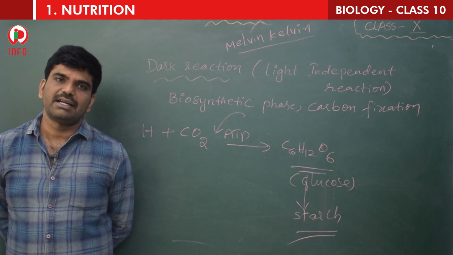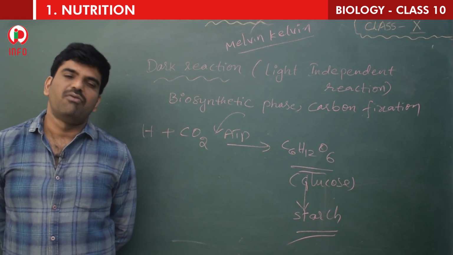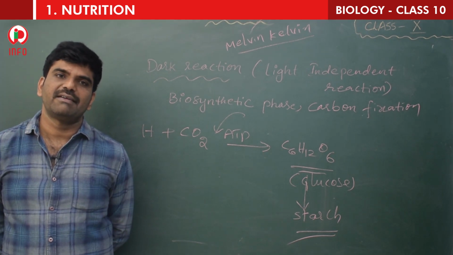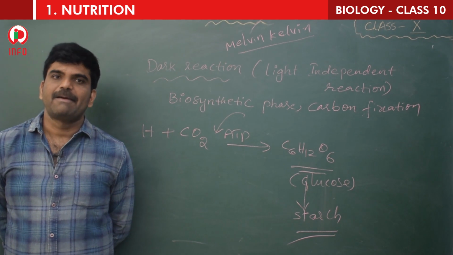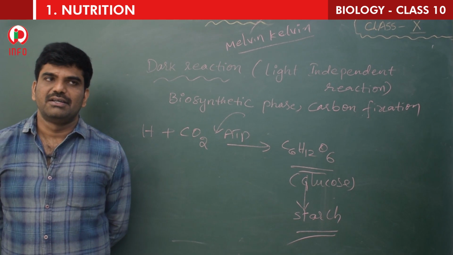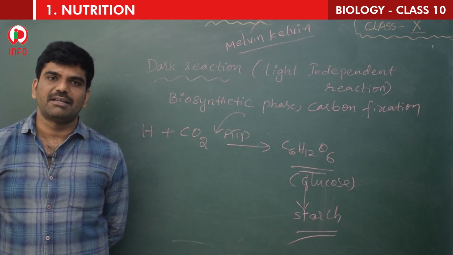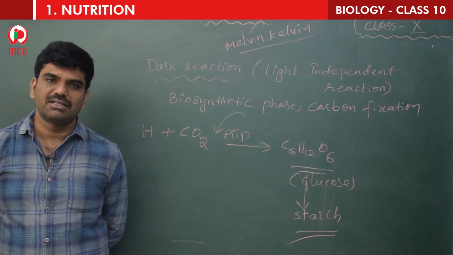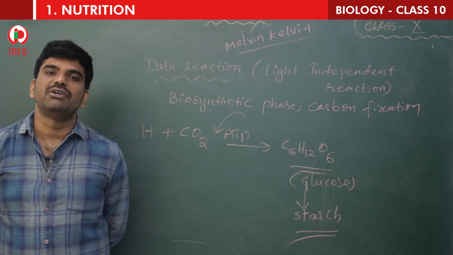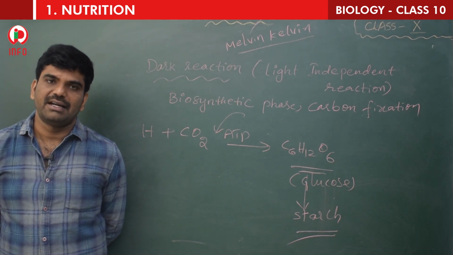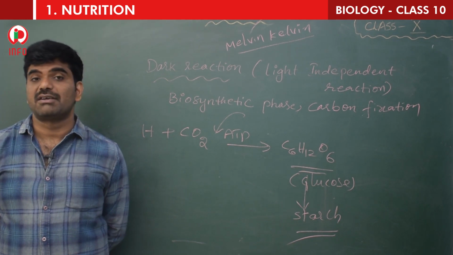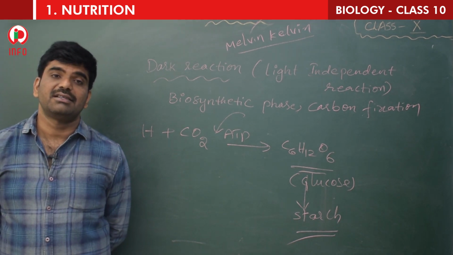In light reaction, what takes place? Photolysis will take place. Photolysis means breaking of water molecule. Who breaks the water molecule, children? Yes, chlorophyll. How will the chlorophyll get the power? By receiving the photons. By receiving the photons, chlorophyll gets the power to break the water molecule, where oxygen is released and the electrons are accepted by NADP to produce NADPH and ATP. These are the end products. That was discovered by Robert Hill, that is why that is called as Hill's reaction.